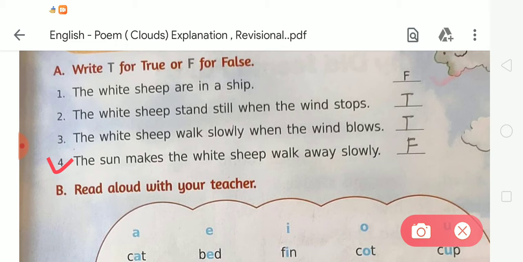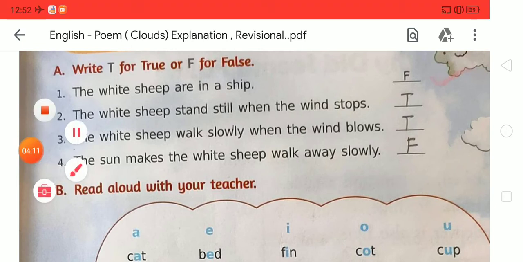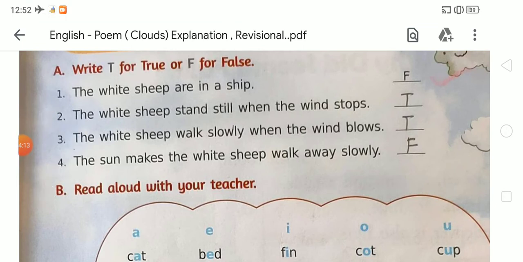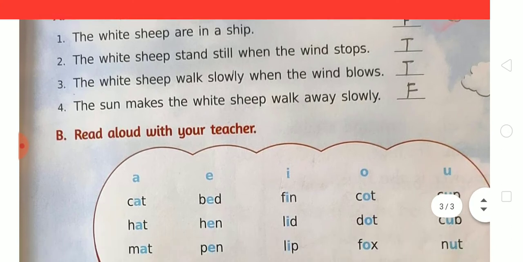It is wrong, because the wind makes the white sheep walk away slowly, and the given word is sun. So we write F. Like this we complete exercise A.